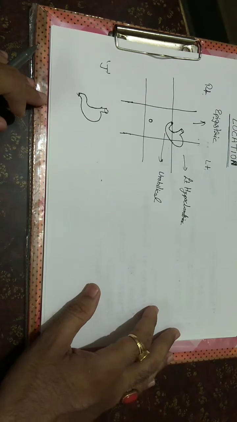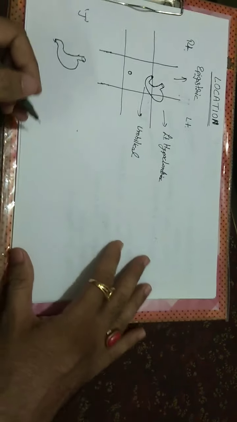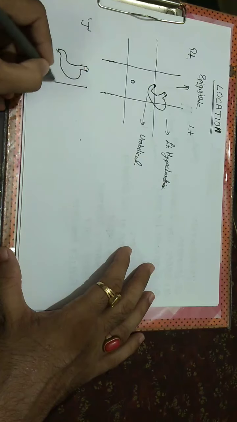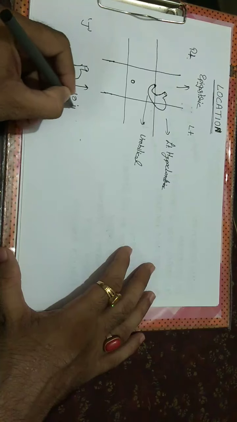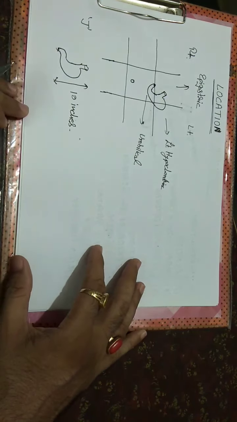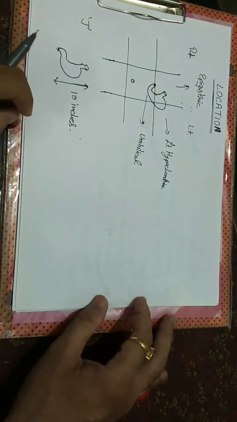Okay. Now we will discuss the size and the capacity of the stomach. Lengthwise, the length of the stomach is about 10 inches.